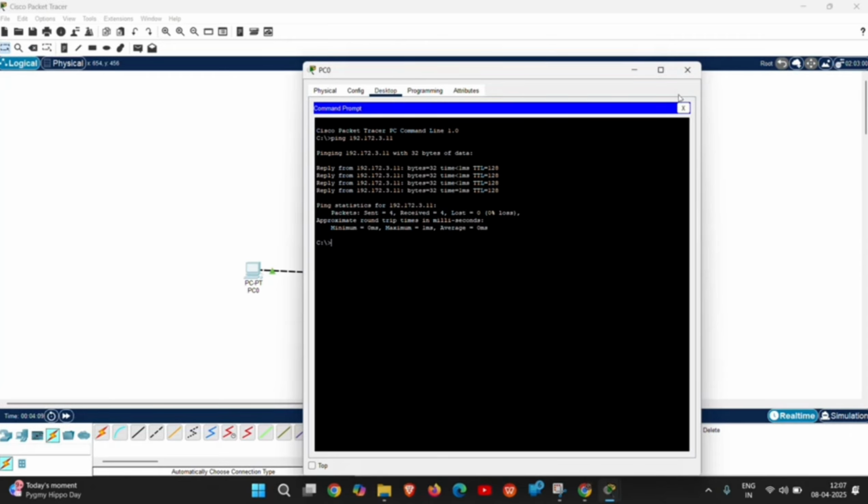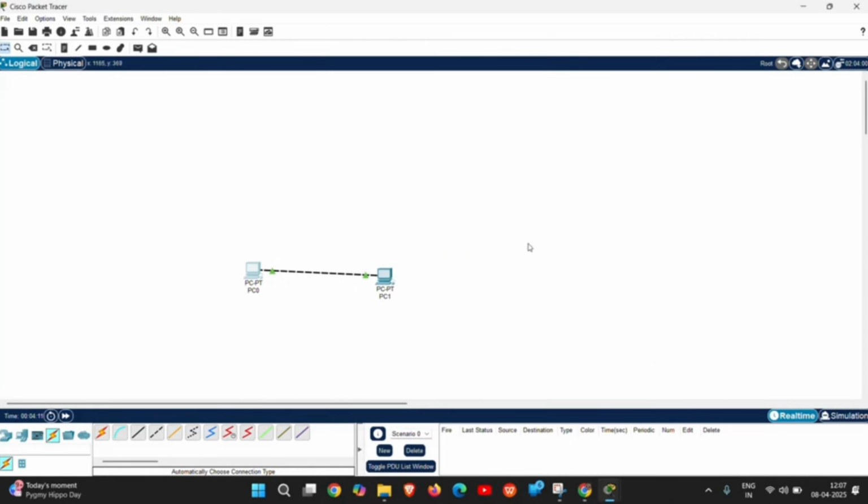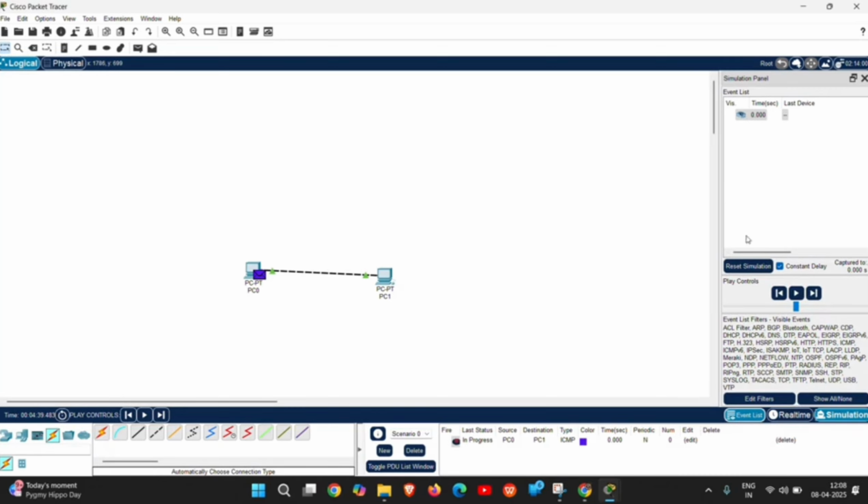Take a packet, and then click on both ends. Now let's see how it works, how the packet shows the tracing. Click on the play button. Here it is, the packet goes from one device to another device. Now it's giving synchronization, and this is acknowledgement. It was received by the first device. It was successfully received. Acknowledgement has been sent from one device to another device. This is called a network.